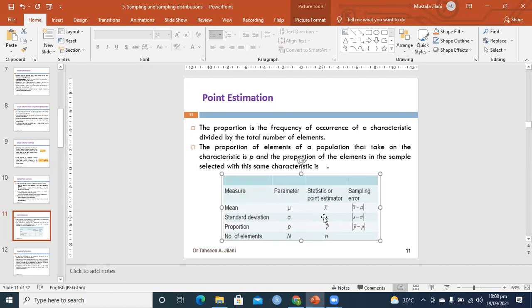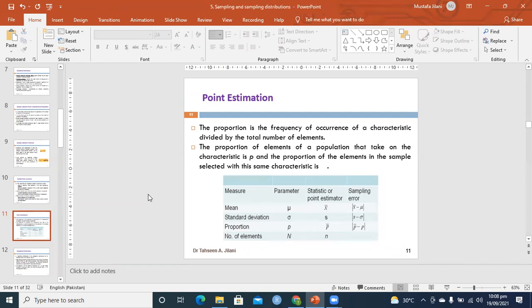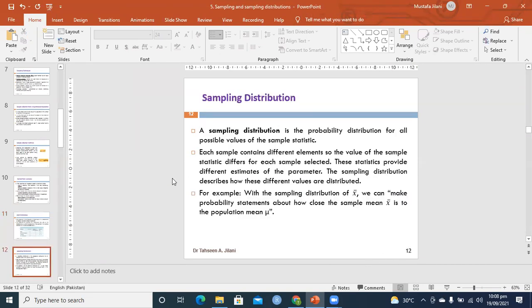If you don't know mu, but you still want to calculate x bar minus mu, then you have to use other approaches called bootstrapping, M estimation and other things. We will not cover those things in this statistics course. They are part of machine learning and data mining modules. There are other approaches called resampling, where you repeatedly sample from your population to understand what is happening in the whole population. But we are not very focused on this as first year students.